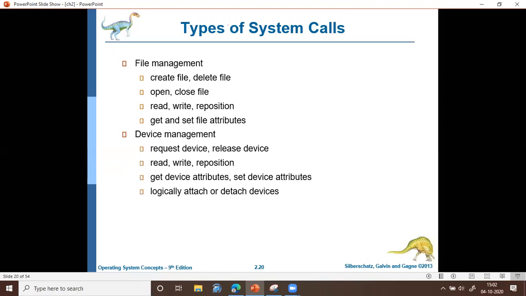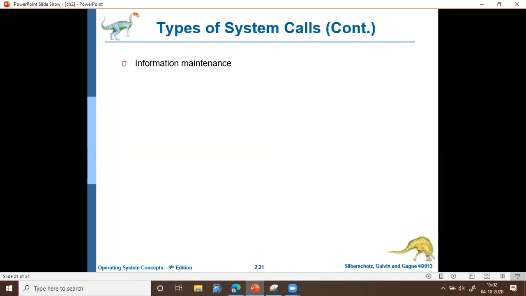Then we have system calls for information maintenance. Information may be passed from the user program to the operating system. For passing information from the user program to the operating system, the user program may need to call certain system calls. It is only for passing information from user program to operating system.